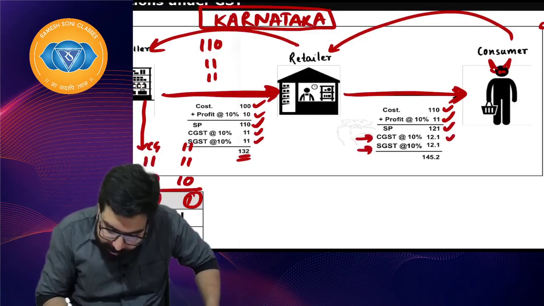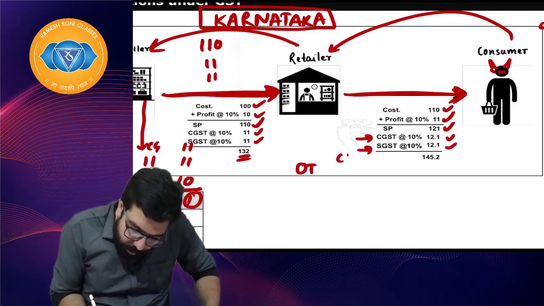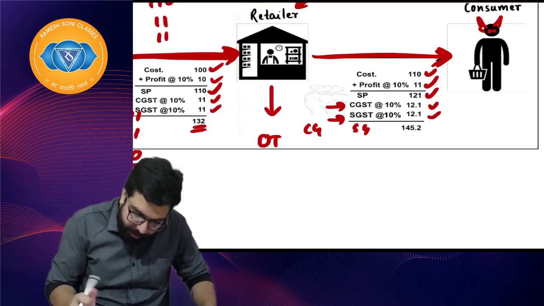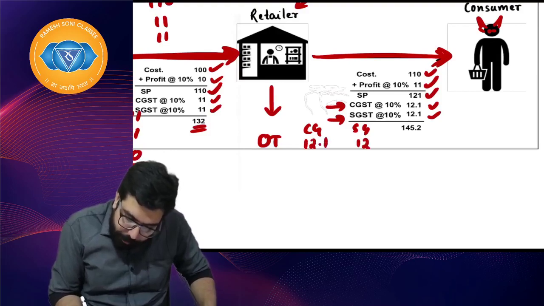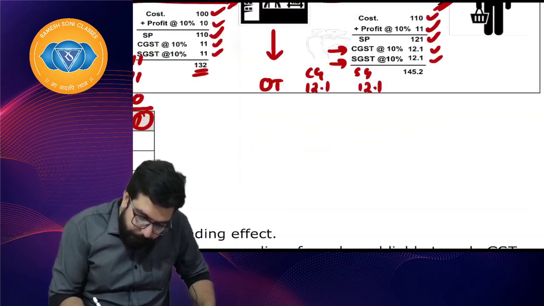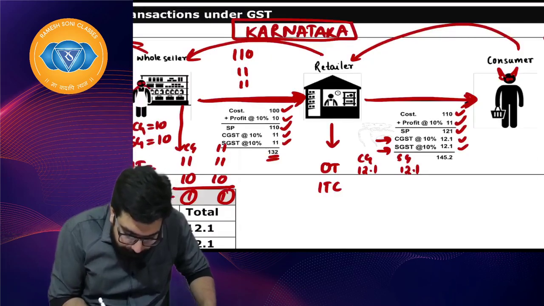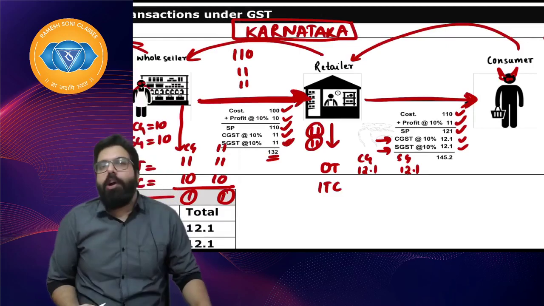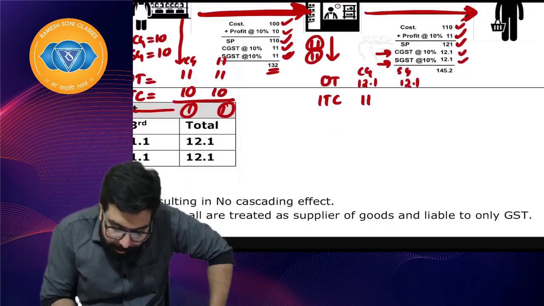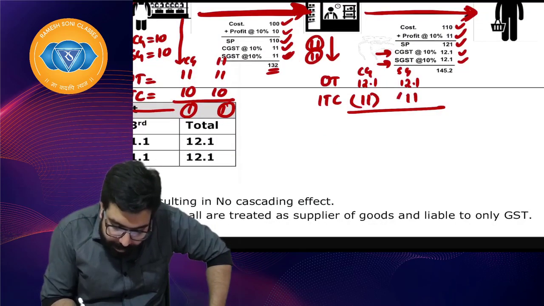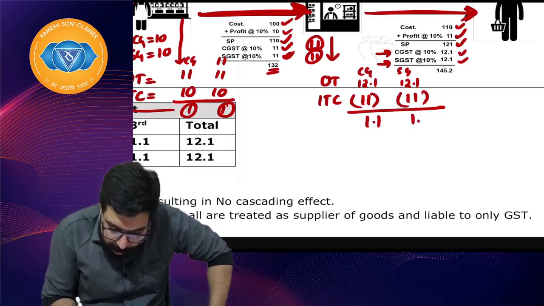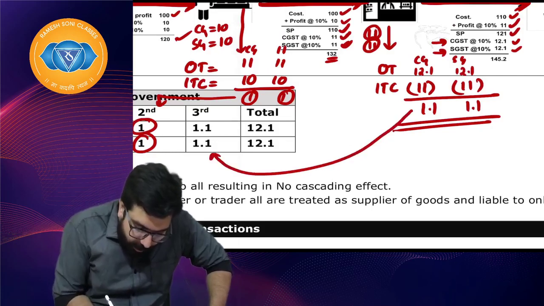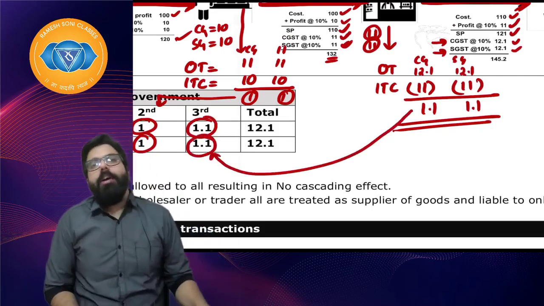CGST is 10%, SGST is 10%. Output tax, CGST, SGST. He will do the calculation, right? Yes, he will do the calculation: 12.1, 12.1. Then input tax credit: when he bought these goods, he paid 11, 11. So he had input tax credit of 11 and 11. Then he will have to pay 1.1 to the central government and the state government. So in the third stage, the central government got 1.1, the state government got 1.1.